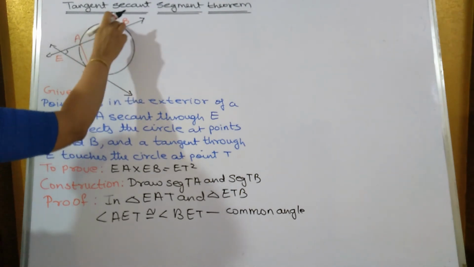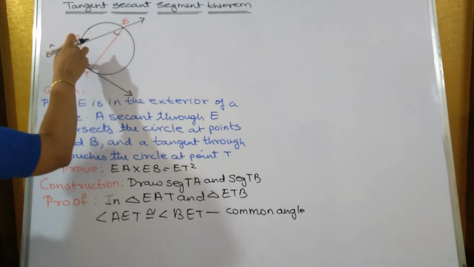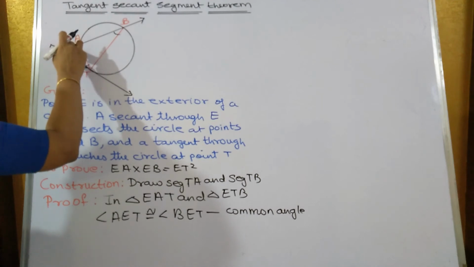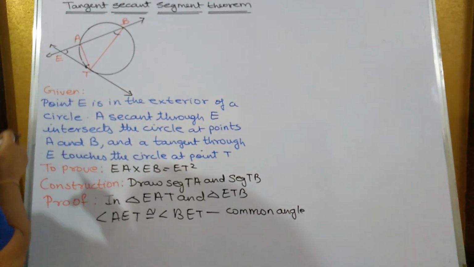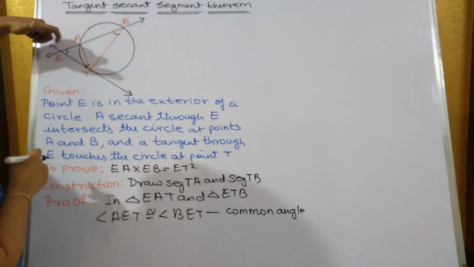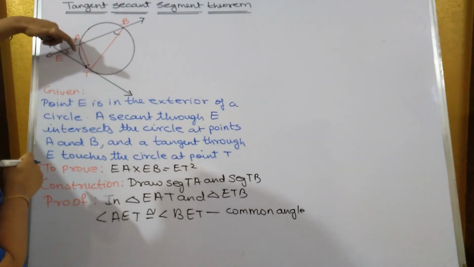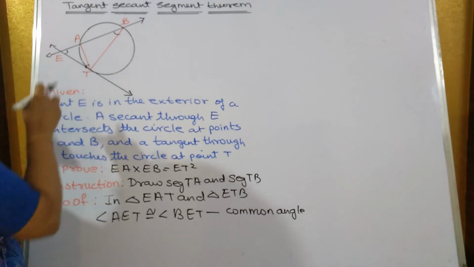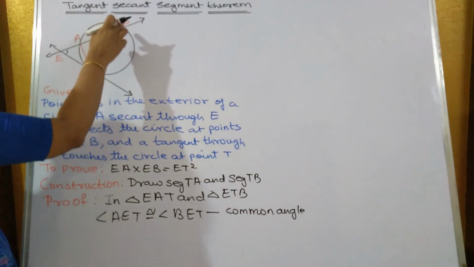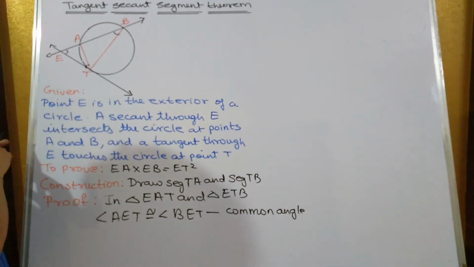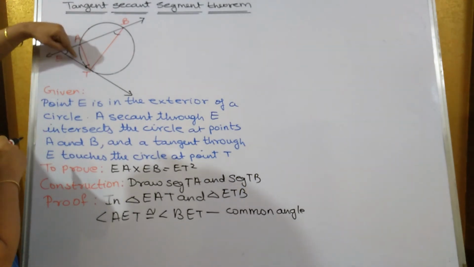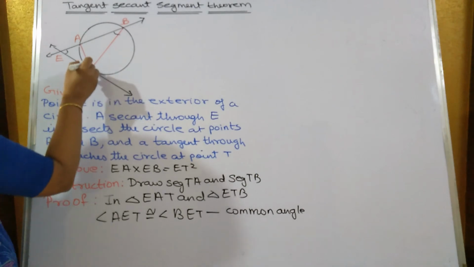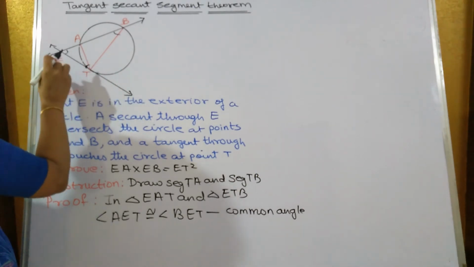Angle ABT is an inscribed angle and it intercepts the arc AT, and ATE also is half of measure arc AT. I'll repeat once more. Angle ABT is an inscribed angle and it intercepts the arc AT, so this angle is half of arc AT. And this is a tangent and this is a secant.